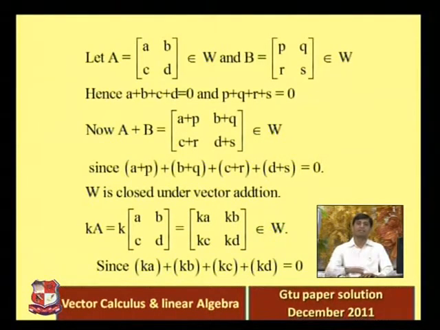Because again it satisfies the condition. The addition of all the elements, K into A plus K into B plus K into C plus K into D, is equal to K into A plus B plus C plus D. But we already have A plus B plus C plus D is 0. So that is equal to 0. So you can see both the conditions are satisfied to become a subspace. So that's why this set W.